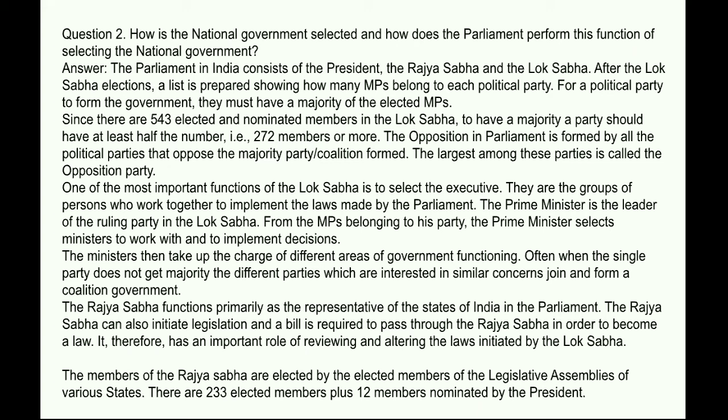It therefore has an important role of reviewing and altering the laws initiated by the Lok Sabha. The members of the Rajya Sabha are elected by the elected members of the legislative assemblies of various states. There are 233 members plus 12 members nominated by the President.